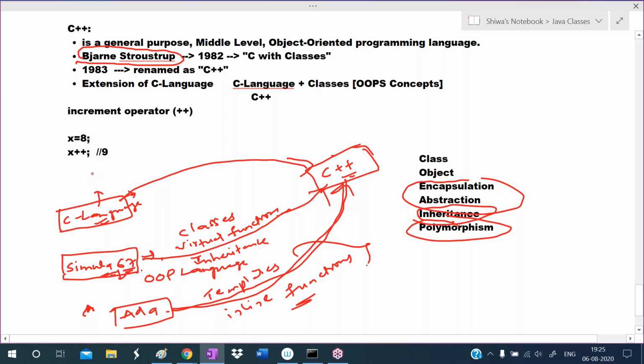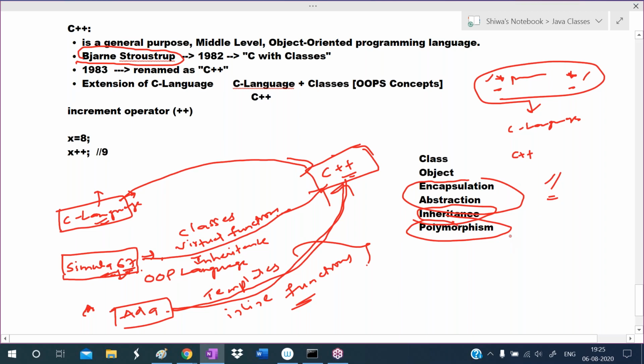To write comment lines in the C language, we use symbols like slash star, star slash. If you want to write any comment line, like a program title, we use slash star, star slash. Whereas in C++, single line commenting is available with double slash, and multi-line commenting is available in C style, slash star, star slash.